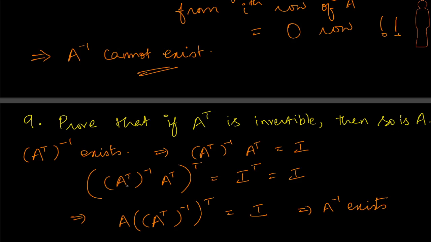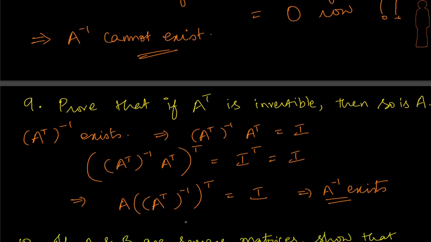So we leave it like this itself, and we're saying I know that A transpose inverse exists, and therefore I just pick up this entire matrix, the inverse of A transpose, whatever is given, and that matrix's transpose happens to be the inverse for A, right? And therefore we are saying now A inverse exists, right? Now this makes sense, and we really need not do the other way, because we already proved that for square matrices, if somebody is acting like an inverse from the right, he will also act as the inverse from the left. So this proof is done.